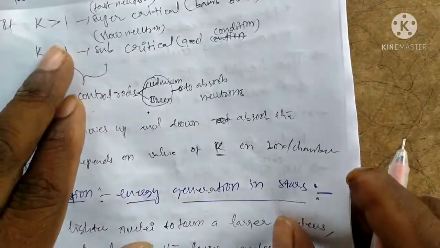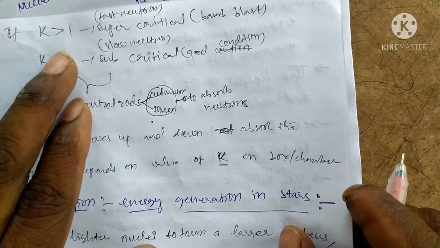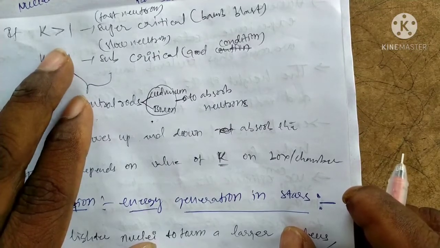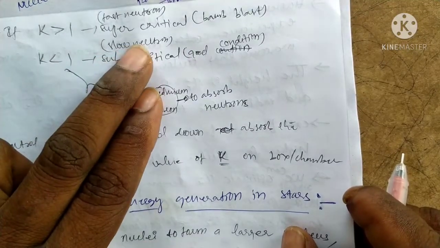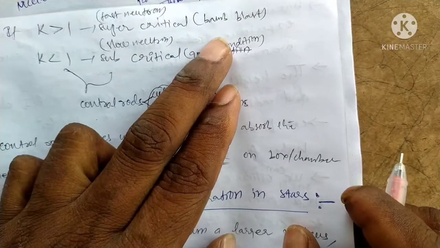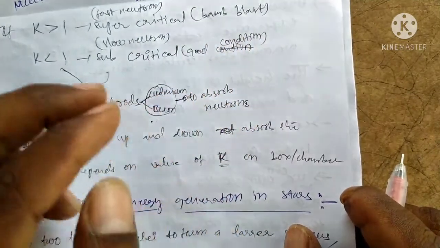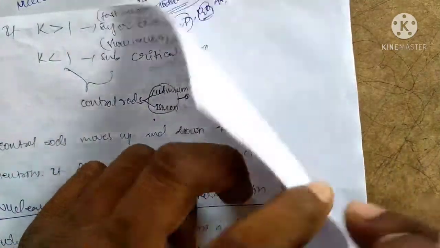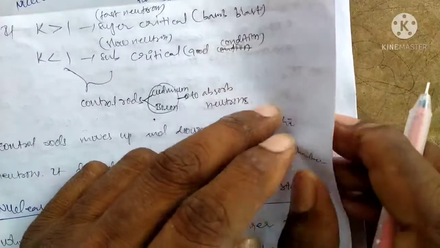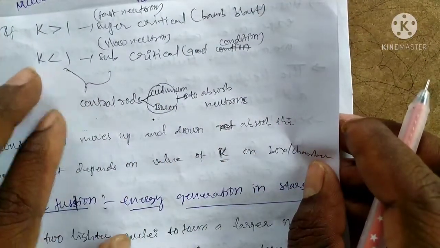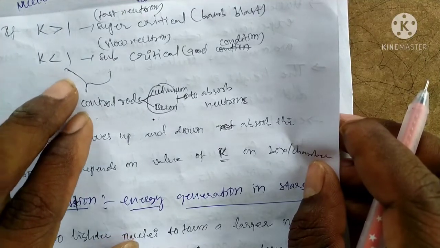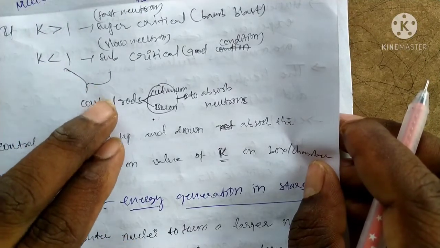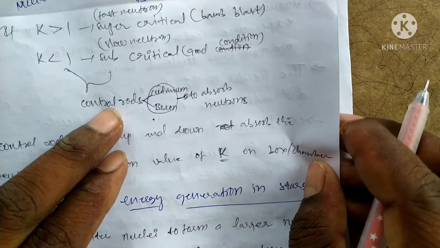If K is greater than 1, that is a supercritical condition, and its example is the atom bomb, where fast neutrons are used. Fast neutrons can penetrate through the nuclei. When K is less than 1 or approximately 1, it is the suitable condition for nuclear fission in a nuclear reactor.